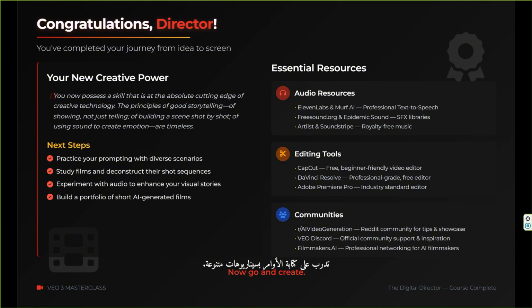Next steps. Practice your prompting with diverse scenarios. Study films and deconstruct their shot sequences. Experiment with audio to enhance your visual stories. Build a portfolio of short AI-generated films. Now go and create.